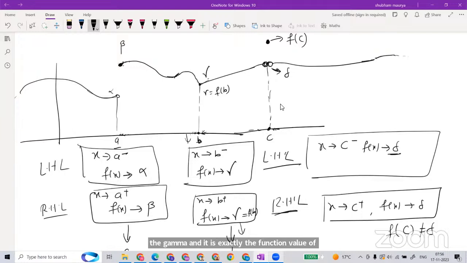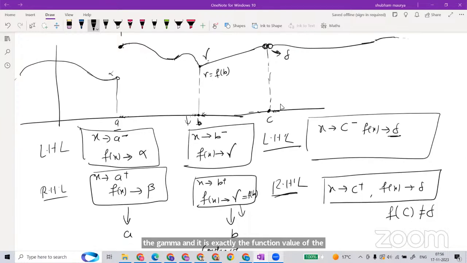And at this other point, you can see the function is not continuous. If the left hand limit and right hand limit are equal, and LHL equals RHL equals f of A, then it is continuous.